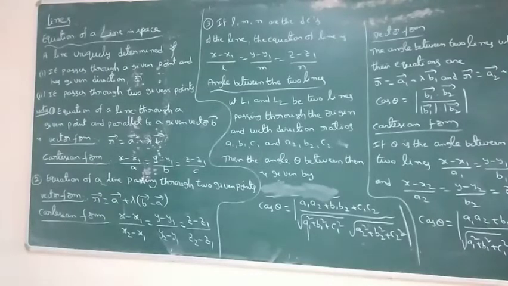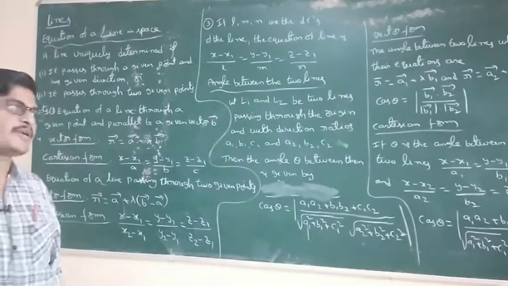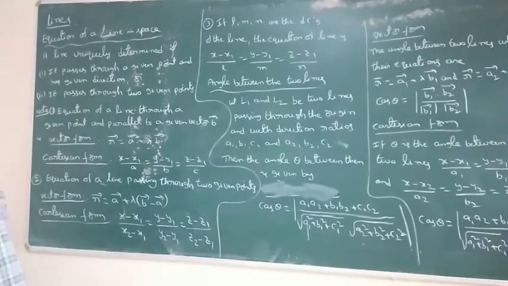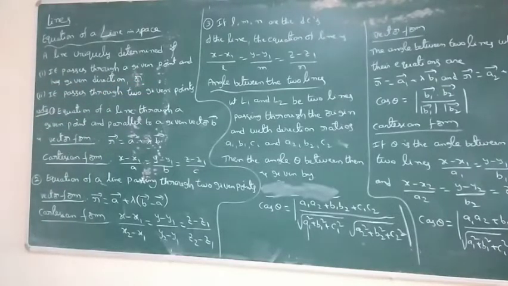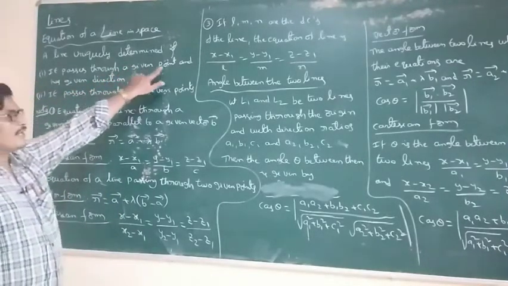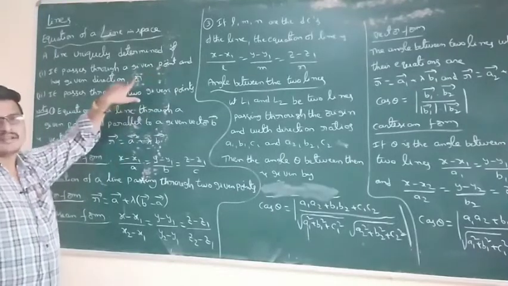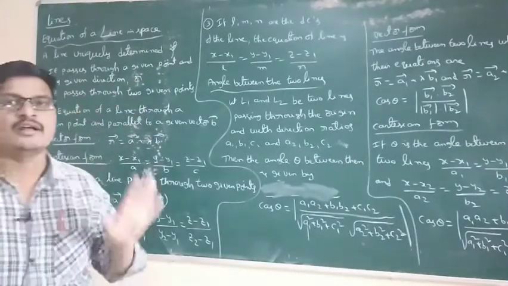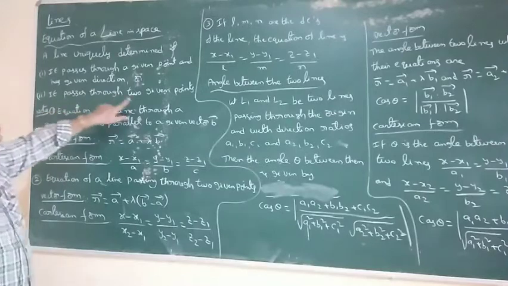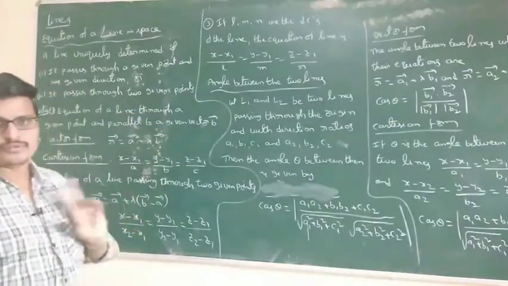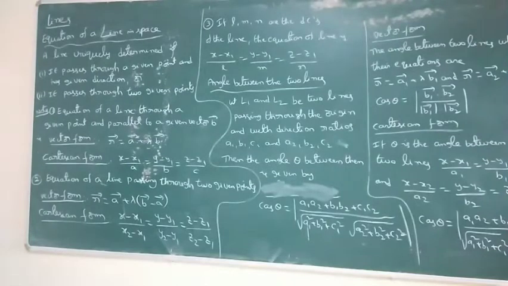The topic: lines, equation of a line in space, two types. A line is uniquely determined if, first, it passes through a given point and has a given direction. Has a given direction means a vector. So it passes through a point and a vector. This is the first line equation. Next, the second one, it passes through two points. These are the two types of lines.